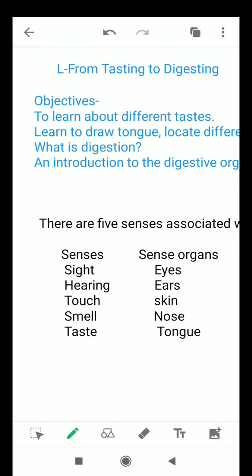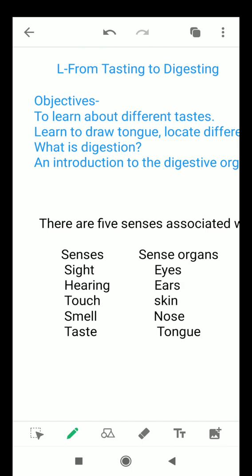EVS lesson from tasting to digesting. In this lesson we learn about different tastes, how to draw a tongue and locate different taste buds, what is digestion, and an introduction to the digestive organs.